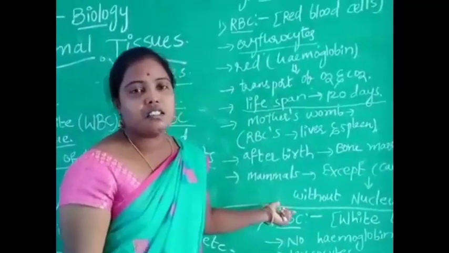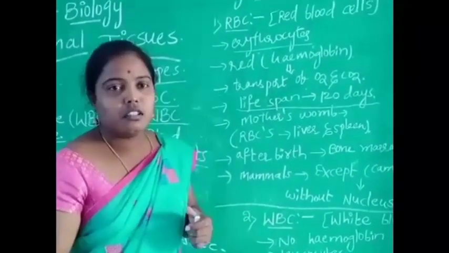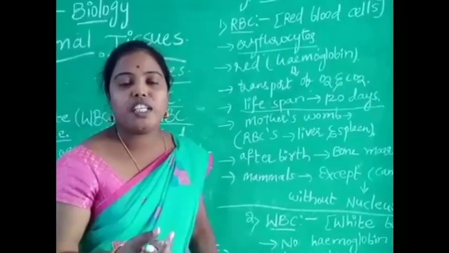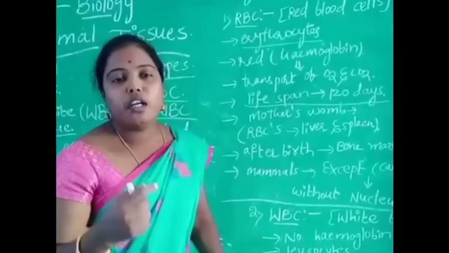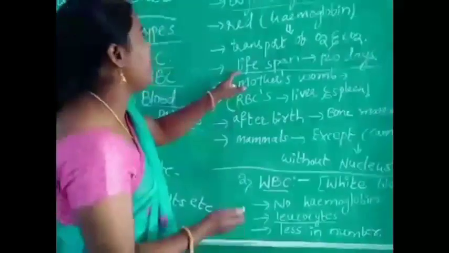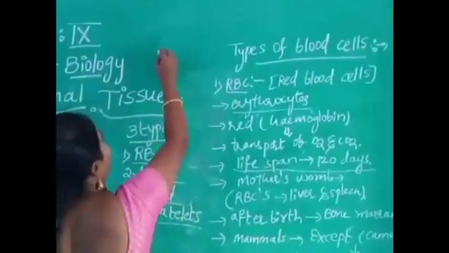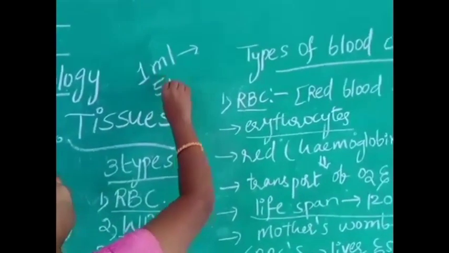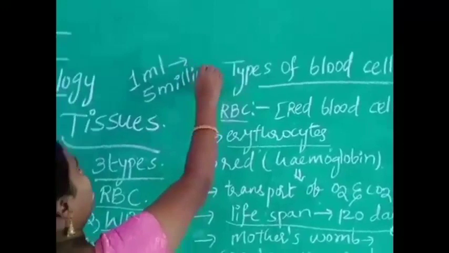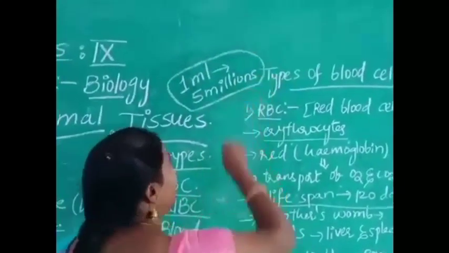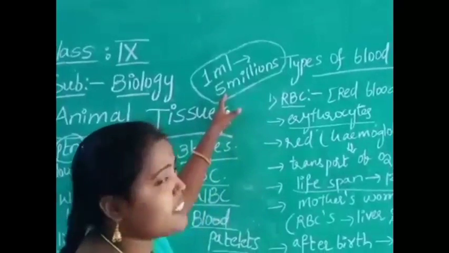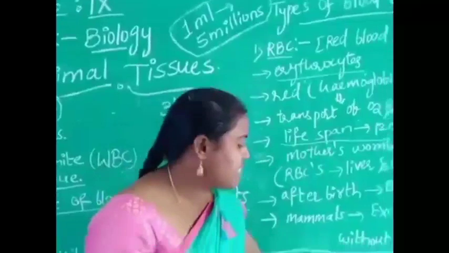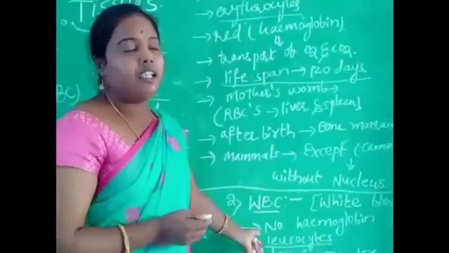White blood cells are less in number when compared to red blood cells. Okay children, the white blood cell count is very low when compared to red blood cells. What is the count of red blood cells? In a normal adult, 1 ml of blood contains 5 million red blood cells. Very important. 1 ml of blood contains 5 million red blood cells. When compared to the red blood cell count, white blood cells are very few in number.